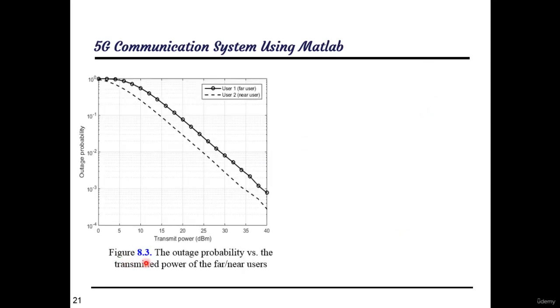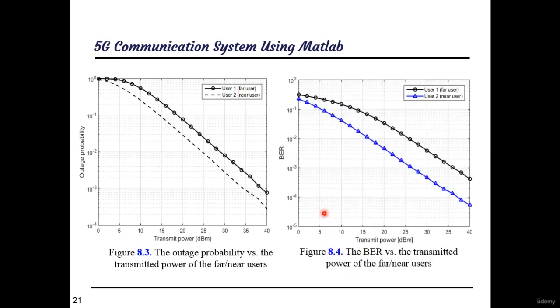Figure 8.3 shows the outage probability versus the transmitted power of the far and near users. Figure 8.4 shows the bit error rate performance versus the transmitted power of the far and near users.